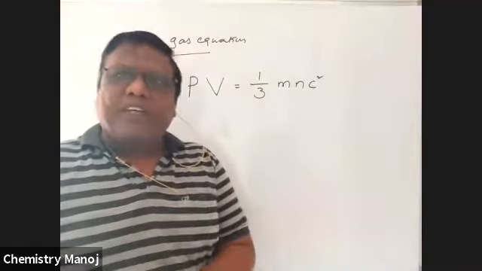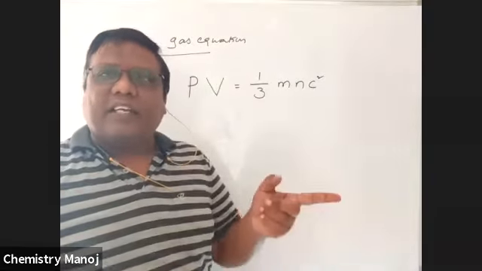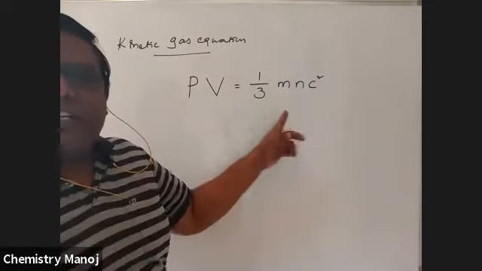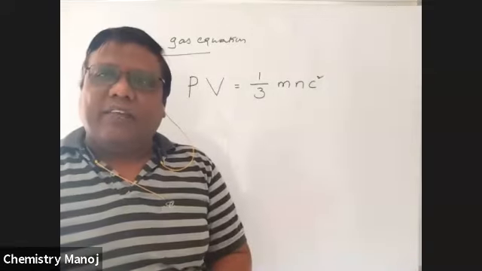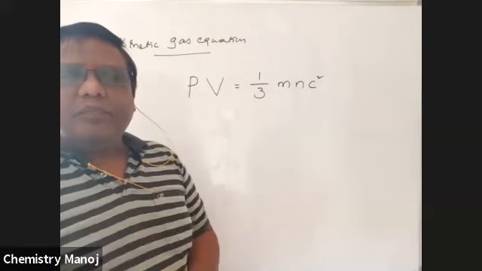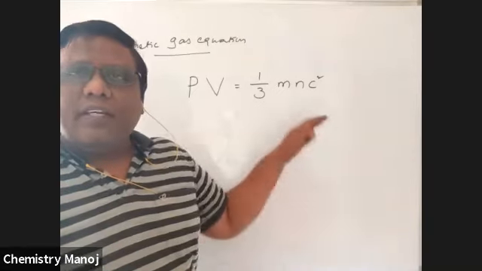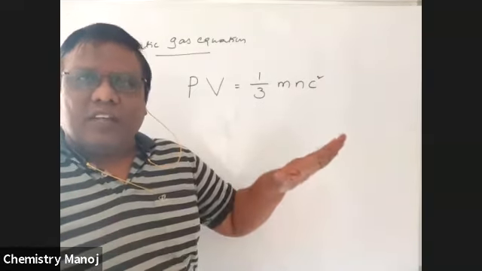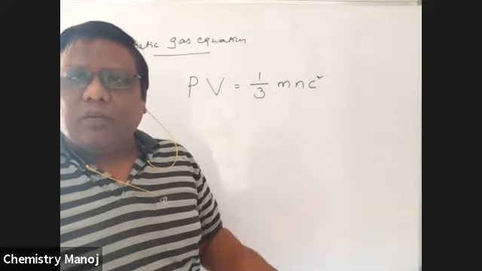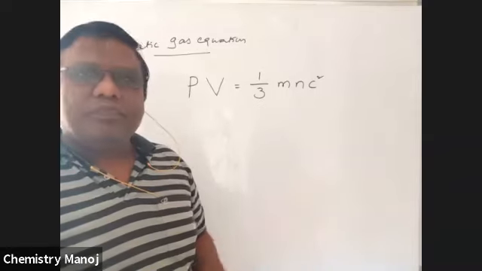It is just like PV equals nRT, the ideal gas equation. This is the kinetic gas equation, because it is derived from the postulates of the kinetic theory of gases. So PV equals 1/3 m n C square. Its derivation is not required for us right now because it is out of syllabus. No need to derive it, it would be a waste of time.